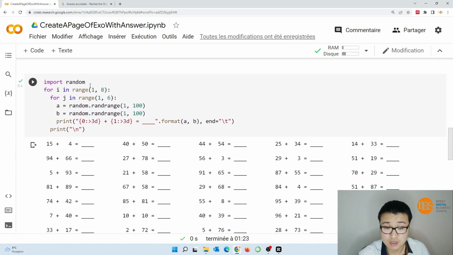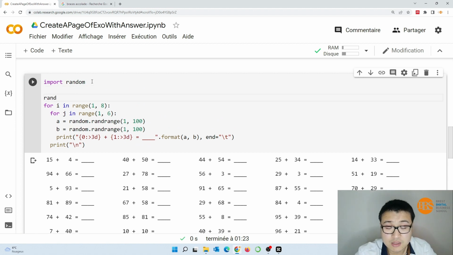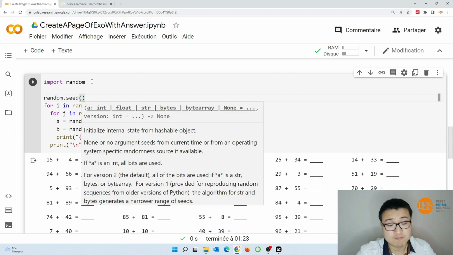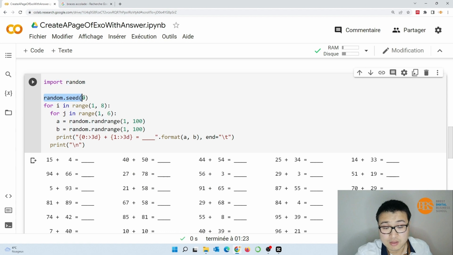So how to do it? I know that in the random library, there's a method called seed. If we give the same seed for each execution, the generated random numbers are the same.